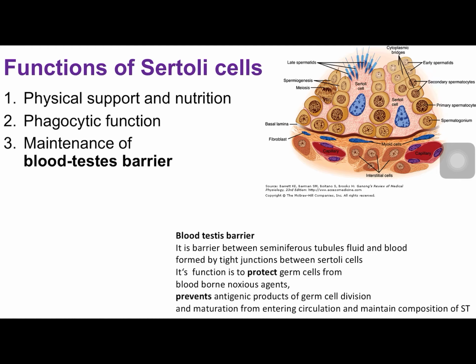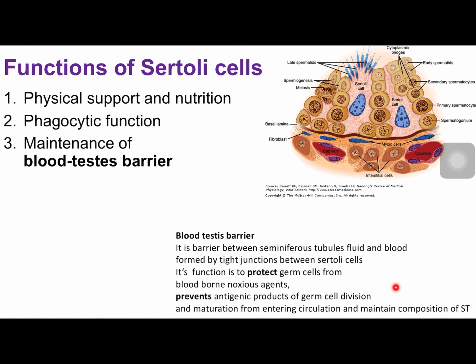For growing spermatozoa, the germinal cells which determine the future progeny of an individual, they have to be protected from the toxic things which might be circulating in the blood. To prevent the effect of these toxic substances, the blood testis barrier is present. The other function is to prevent the antigenic products of germ cells from entering the circulation.